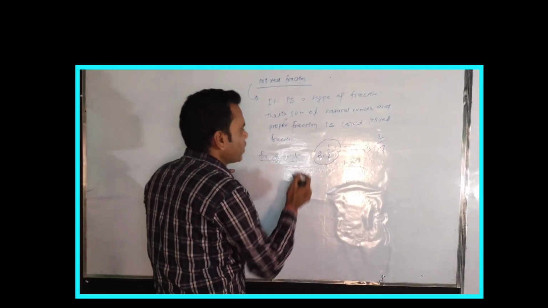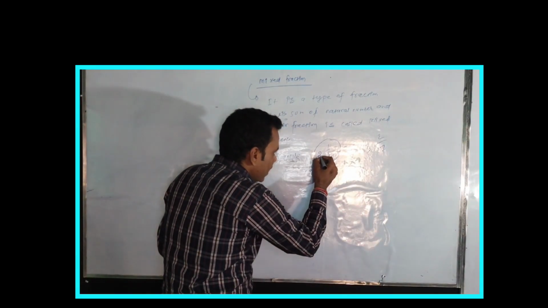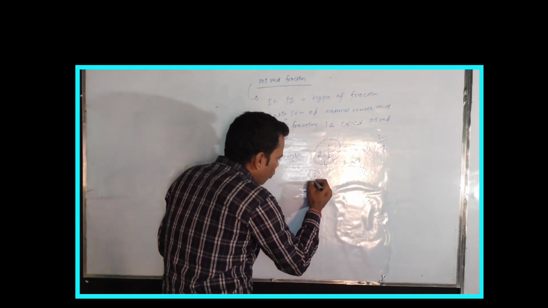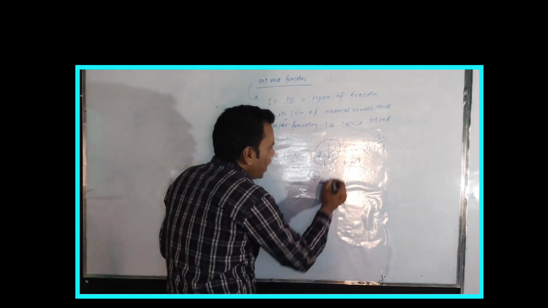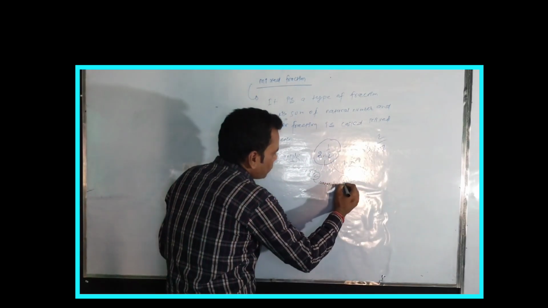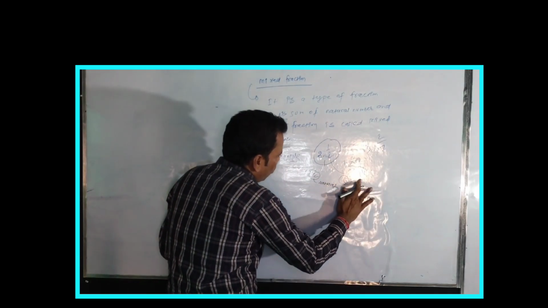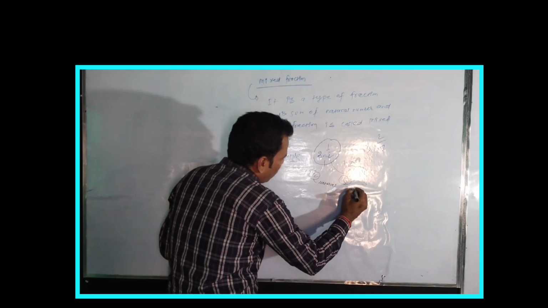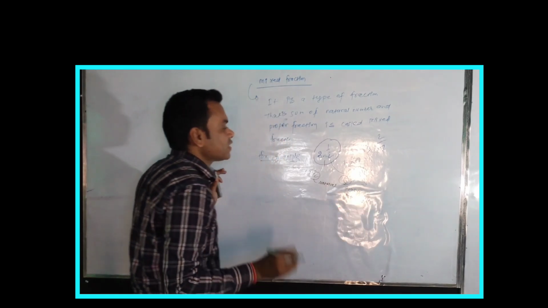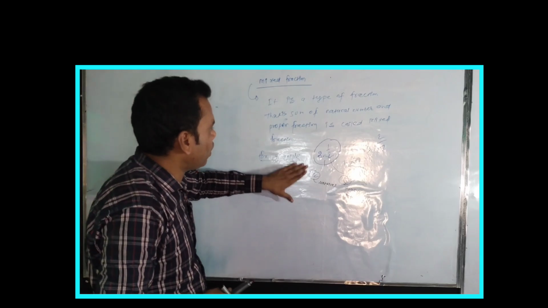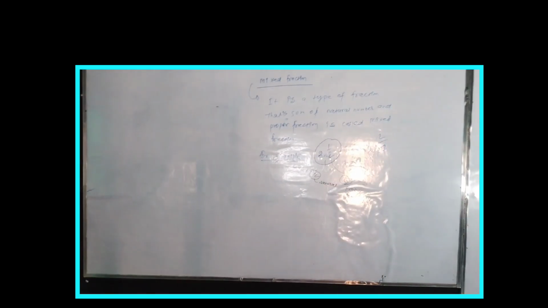It is an example of the mixed fraction because here, 2 is a natural number and 1 by 2 is a proper fraction. That's why we can say these are examples of the mixed fraction.